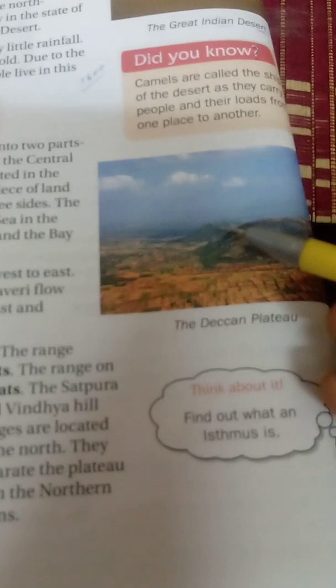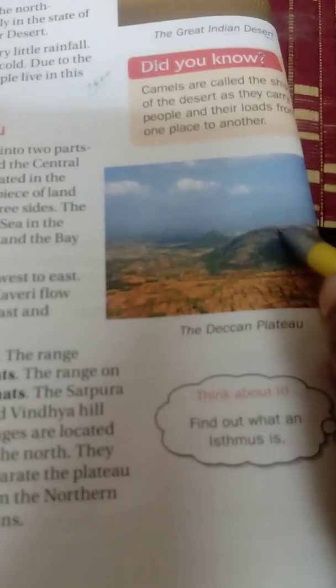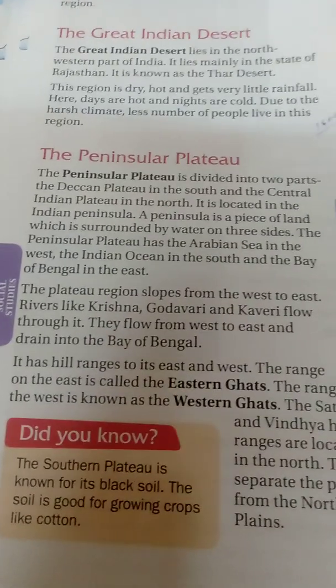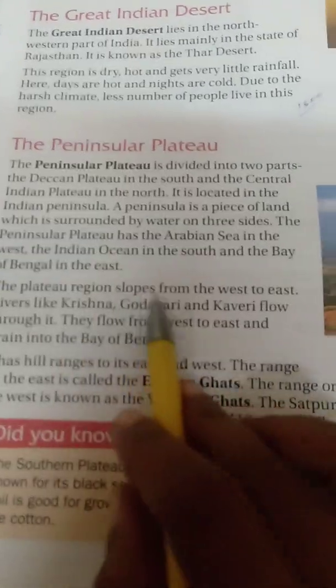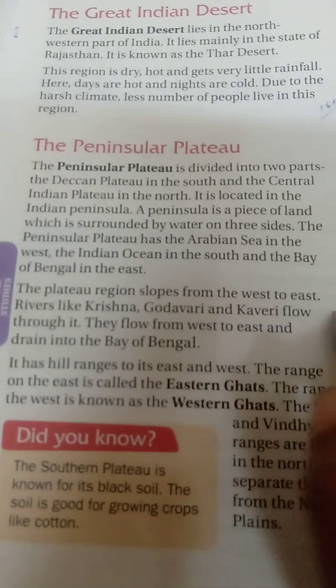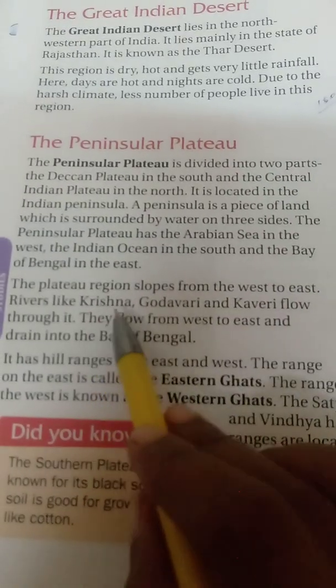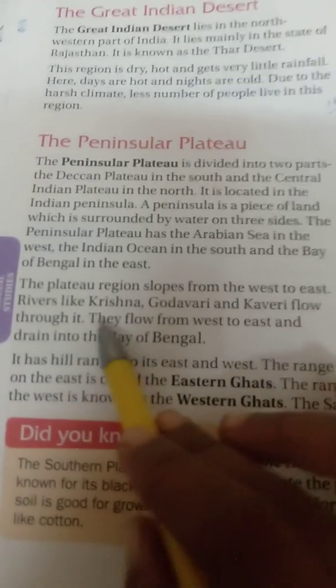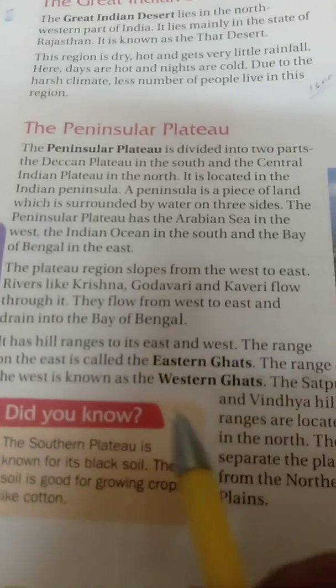It looks like a mountain, but it doesn't have a proper edge, and in the top portion we can see the flat land. This is called a plateau. The plateau region slopes from west to east, and most of the rivers, like Krishna, Godavari and Kaveri, also flow through this plateau.